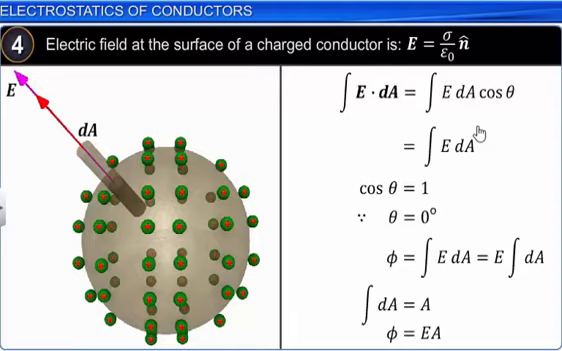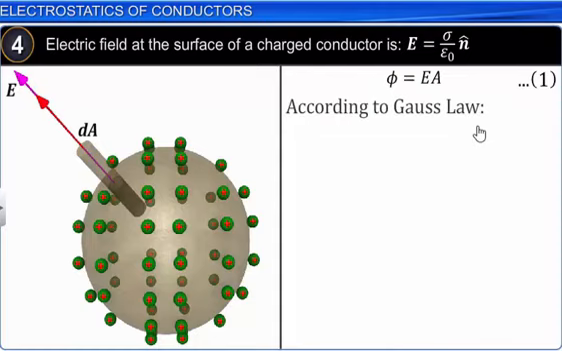Now integration of dA is A. When we integrate, E is constant, which is taken out, so integration of dA will be A. So we can write that electric flux phi equals E into A. Let us take this as equation 1.